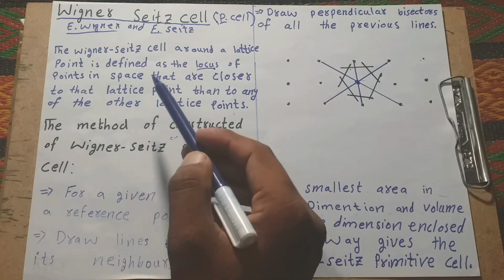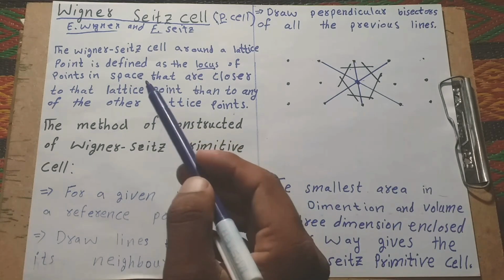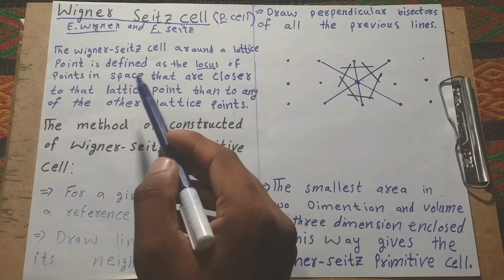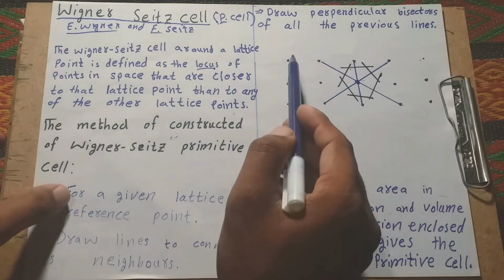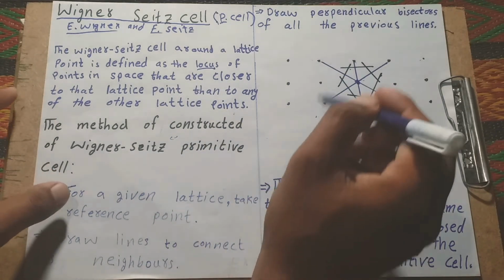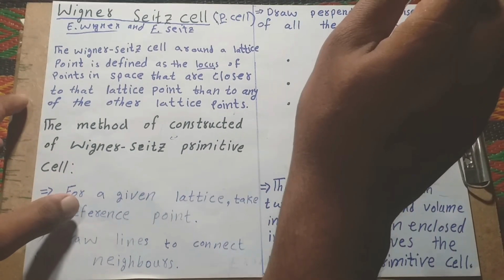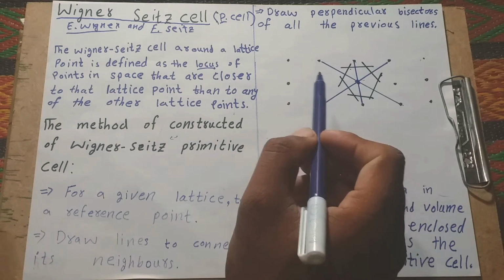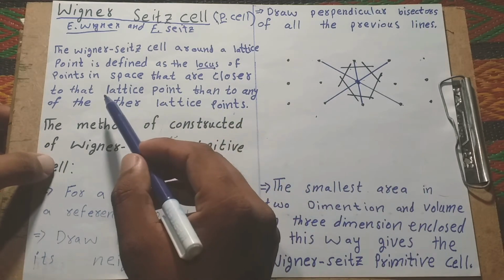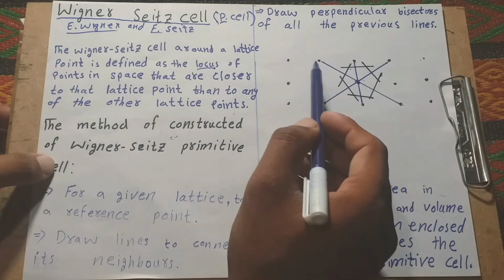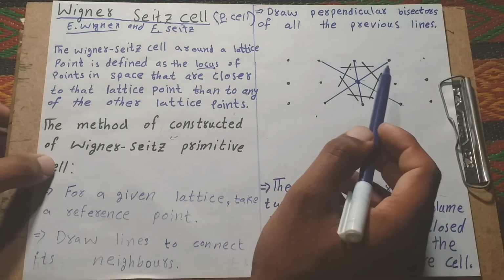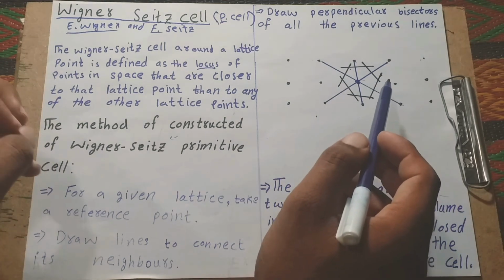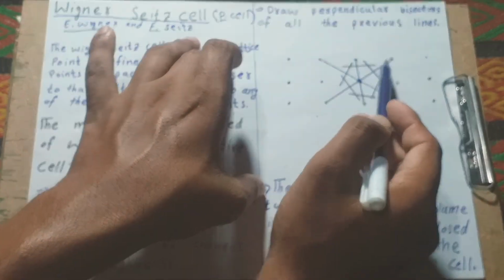Space means three dimensions, x, y, z. The locus of points exists in three dimensions that are closer to that lattice point.